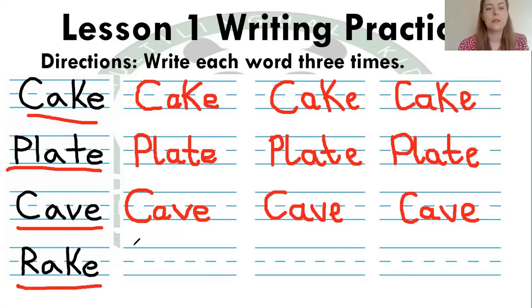Rake. So for the letter R, we start at the top, we go down and stop. Go back to the top, go around as though you are writing the letter P. But go back to the middle and do a diagonal down for R. Then again, A, around, up, down, and flick. K, we start at the top, and then diagonal up and diagonal down. Then E, we go around, down, and flick.